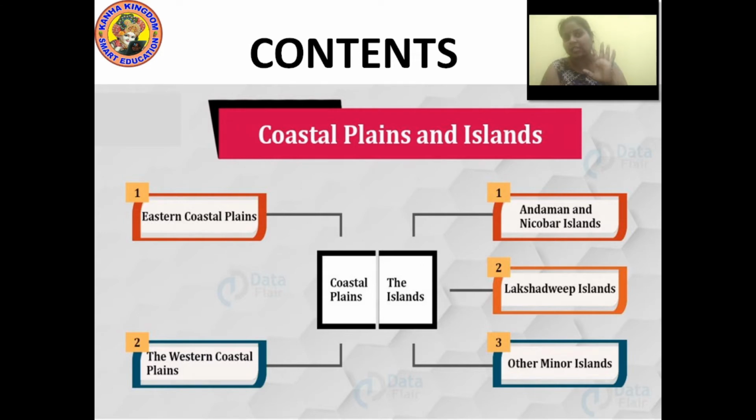In this we will discuss some islands, especially the Andaman and Nicobar Islands and Lakshadweep Islands. Other minor islands are also there, but the Andaman and Nicobar Islands and Lakshadweep Islands are very important.